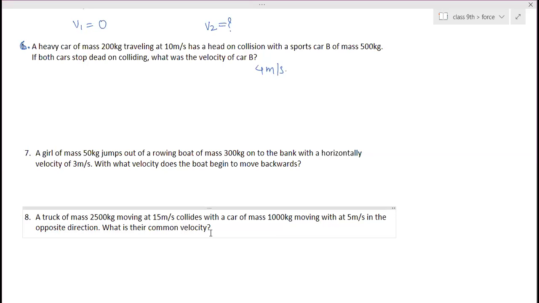Ma'am, I got minus 0.5. Ma'am, I got 0.5. Even I got 0.5, ma'am. Seventh one. Yes, ma'am. Everyone got that was right. That's the right answer.